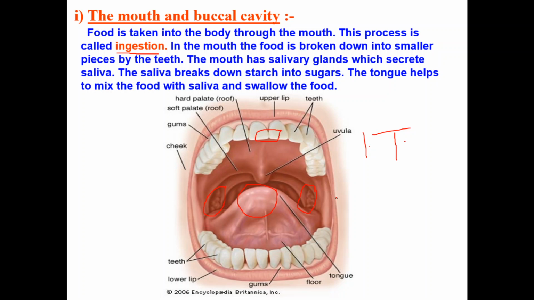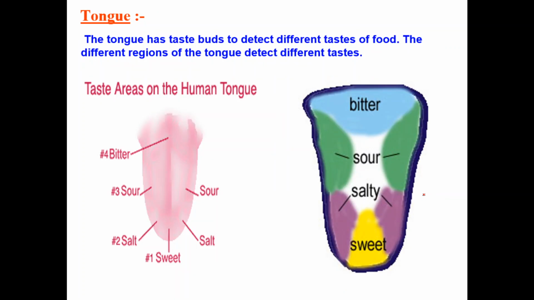While we take food inside and while we are chewing, our saliva mixes with the food. And your tongue helps the food to mix with the saliva, and it also helps to swallow the food. Can you swallow the food by holding your tongue? Please try that. Obviously you can't do that, because it is impossible. Without the tongue we can't swallow our food. I told you the different parts: teeth, tongue, and salivary gland. First I am going to discuss the tongue.